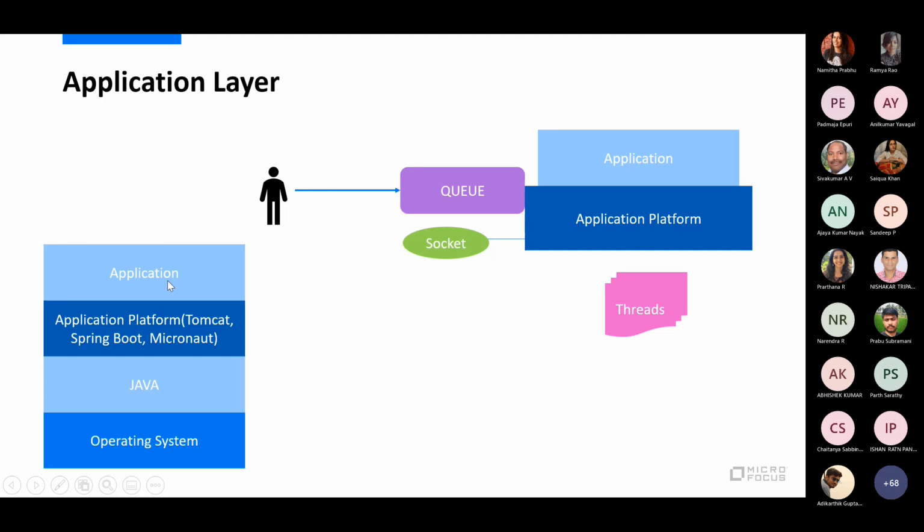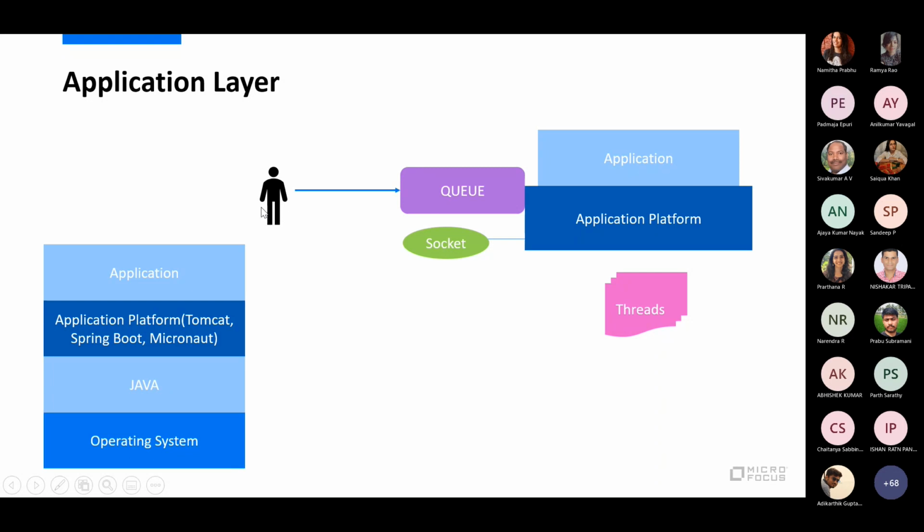So what does this application platform really do? This is a very simplistic view, not going into details. An application platform basically opens up a socket. I say that Tomcat, or my application, is running on such and such port. It enables you to have different context paths, and it also provides a queuing functionality.